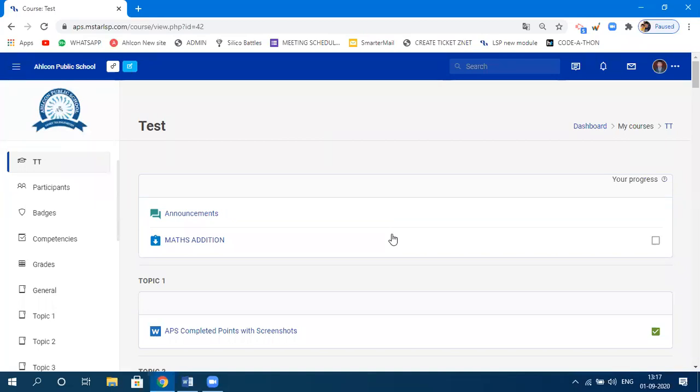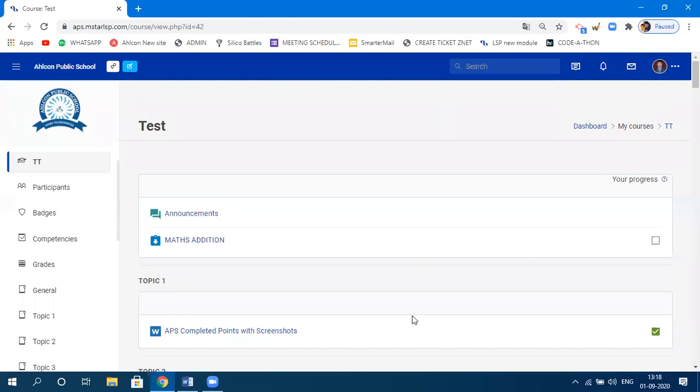So I'll show you how to upload different files. You can upload files which are presentations. You may have a presentation you wanted to upload here. You may have your PDF file, your Word file, your Excel file, or a text file from Notepad. If you wanted to upload an image, you can also upload the image. So generally, these are the kind of files which we normally use to design the content. Okay. So you can always upload these kinds of files here. Okay. So I'll show you how to do that.